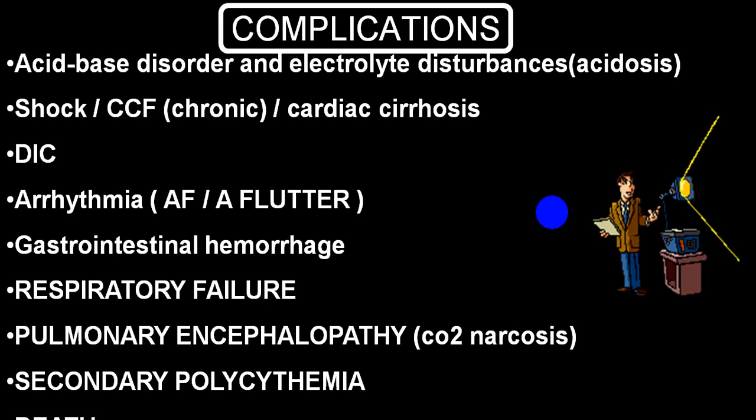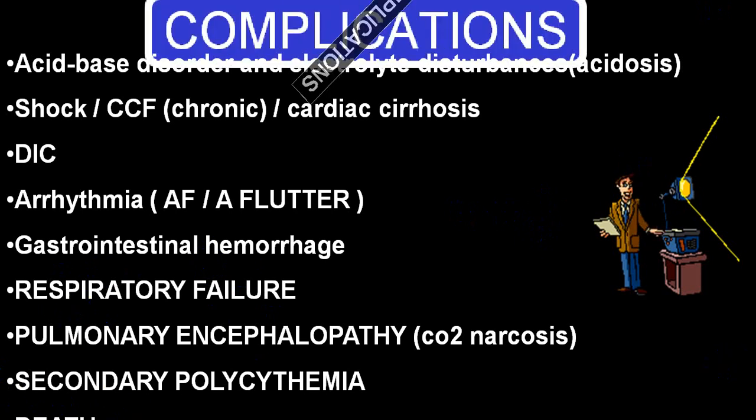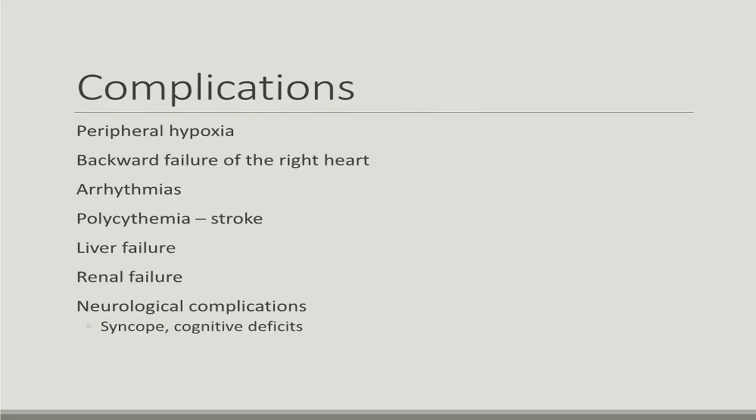Secondary polycythemia and complications due to polycythemia the person can have. And invariably the person goes into a chronic stage, and then he will develop chronic respiratory failure, and the person can even succumb. So these are all the complications which can occur because of cor pulmonale: hypoxia, right heart failure, cardiac arrhythmia, polycythemia, which can end up with strokes, hyperuricemia.